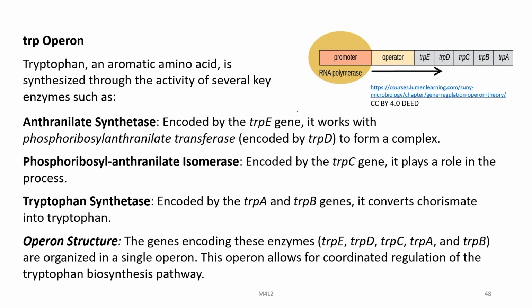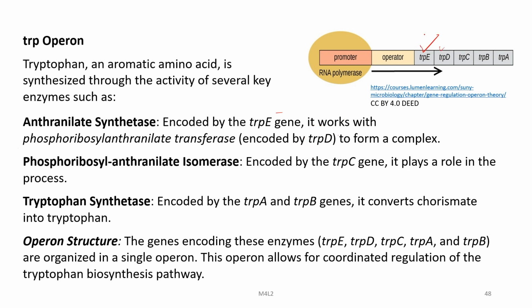Let us now discuss the tryptophan operon. Tryptophan is an aromatic amino acid which is synthesized through the activity of several key enzymes, like anthranilate synthetase, phosphoribosyl anthranilate isomerase, and tryptophan synthetase. These enzymes are encoded, for example, by the trpE gene, which works with the phosphoribosyl anthranilate transferase, encoded by the trpD gene.